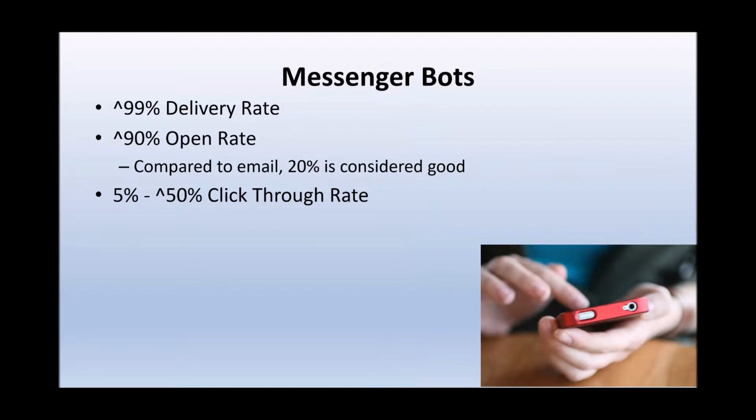If you're offering a sale, click here to buy this product, you're going to find it's on the lower end. But if you're offering some value, like click here for our workouts or see the next workout, or click here to see how to make this recipe, or whatever it is, your click-through is going to be higher. Now, again, if you're comparing that to email, no matter what you're doing on your email, anywhere from like a 1 to 3% rate is considered a good, strong rate.